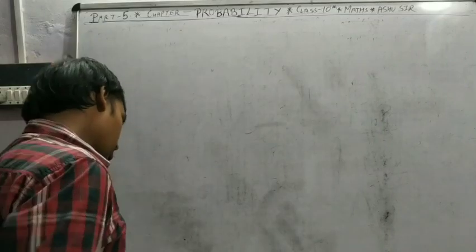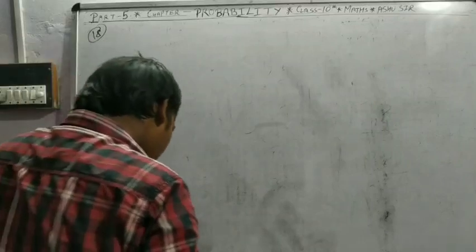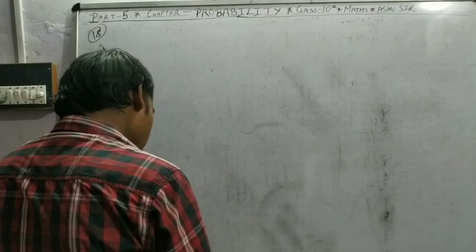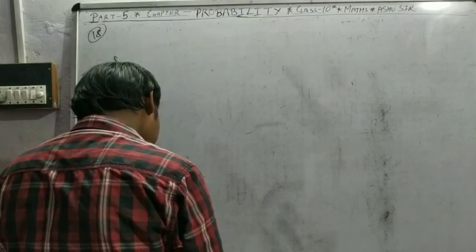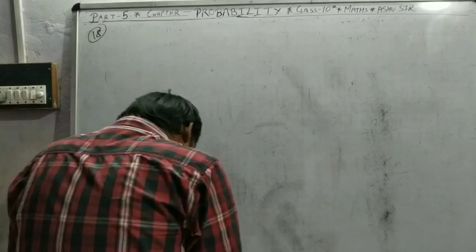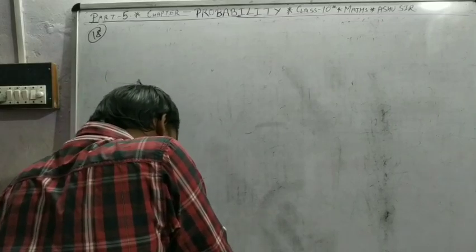See the next question. Read the question. Question number 18. A bag contains 18 balls, out of which X balls are red. If one ball is drawn at random from the bag, what is the probability that it is not red?